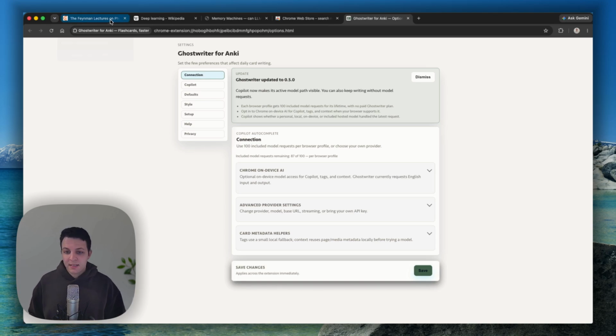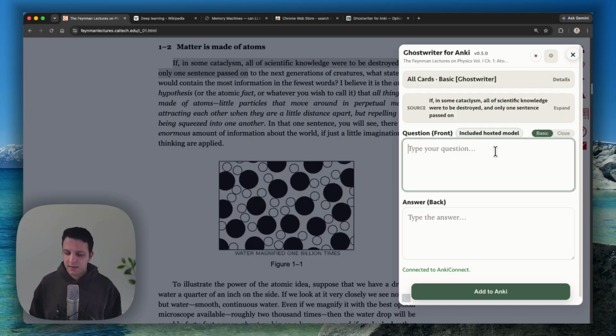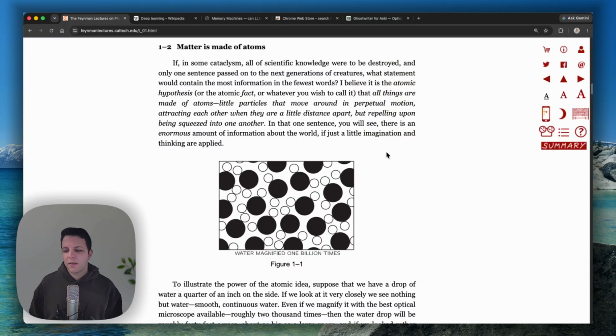And many of the features that were in version 1 persist in version 2. Things like, if I highlight this and let's say that I start typing some math, I can look at that rendered, and if I autocomplete a mathematical equation or something, it'll appear nicely. It'll get exported to Anki nicely. So, there are other features that remain useful, but I think this is a much more focused, much better auto-completing extension than it was in version 1.